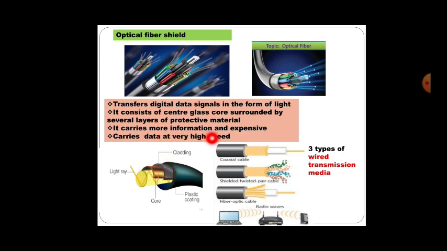It carries more information and it is a little bit expensive. Since it's optical fiber, it is a little bit expensive, but it carries the data at very high speed. The advantage of this is that data is moved at a very high speed. Now there are three types here. You can see in the image I have given all. Coaxial cable looks like this, shielded twisted pair looks like this, and fiber optic will look like this.